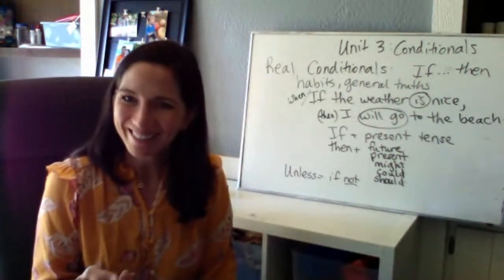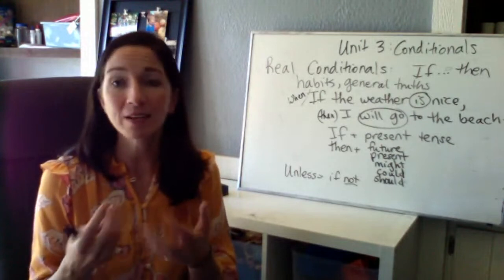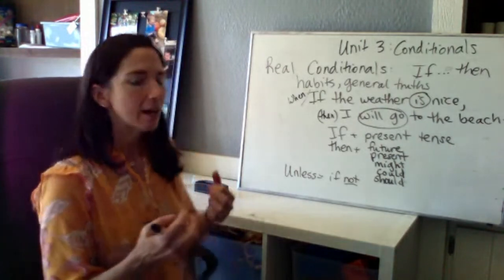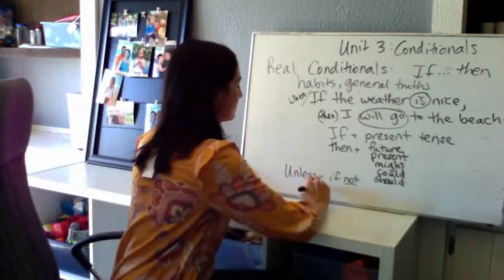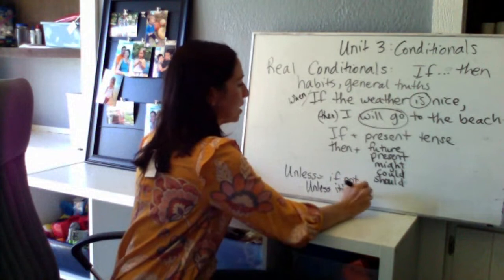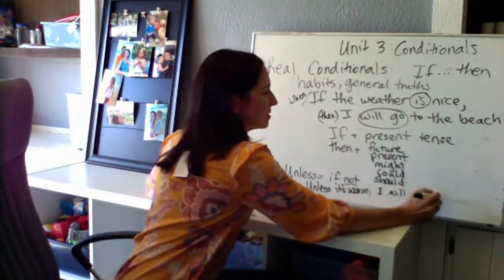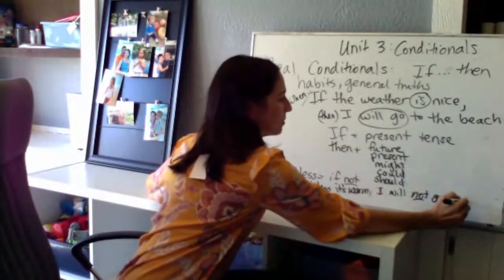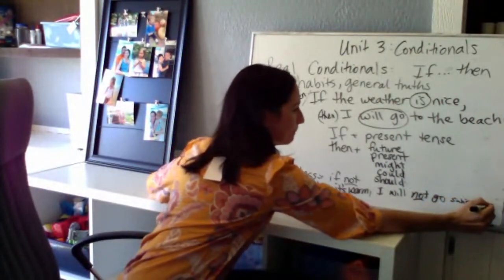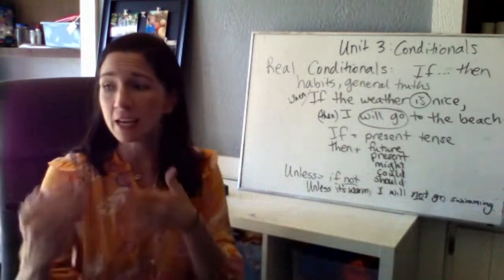Unless you study, you won't do well in class. So when we use unless, we need to have a negative, okay? Unless it's warm, comma, I won't or I will not go swimming. Okay, so we use unless with a negative because it means if not.